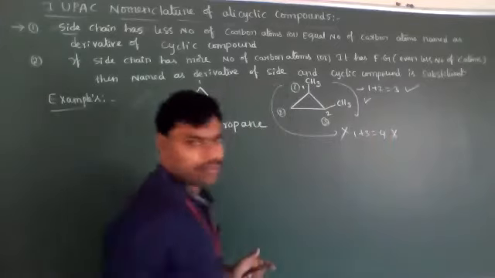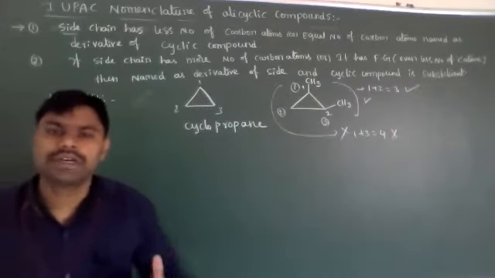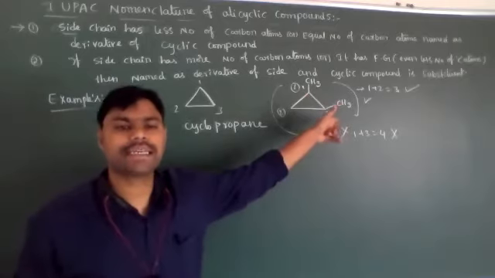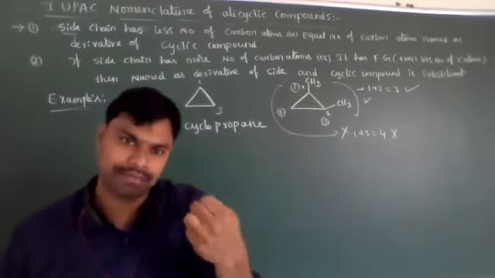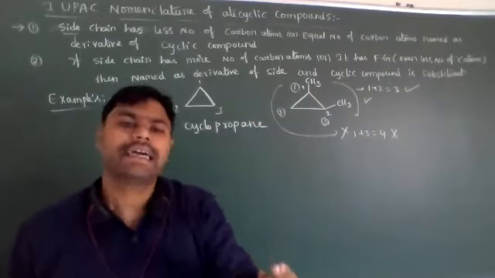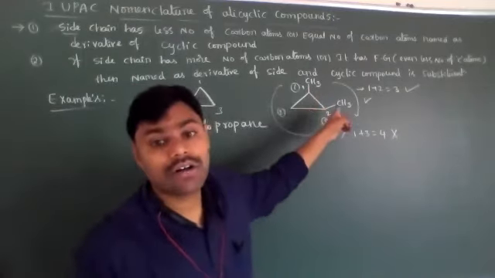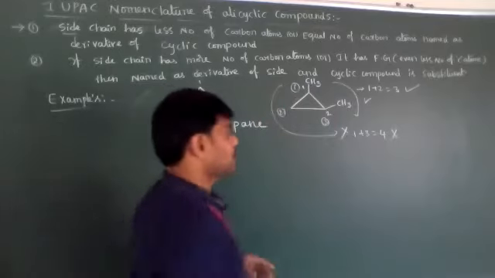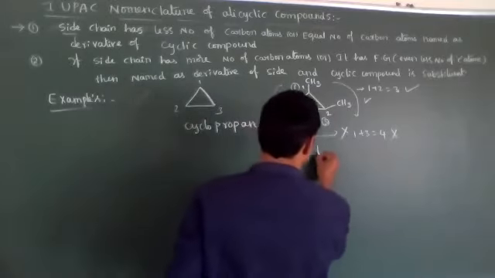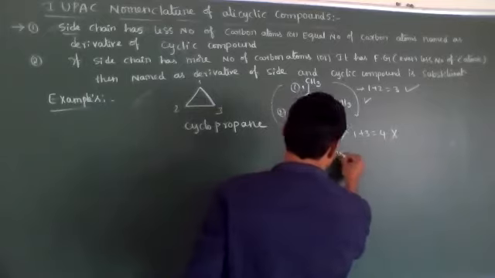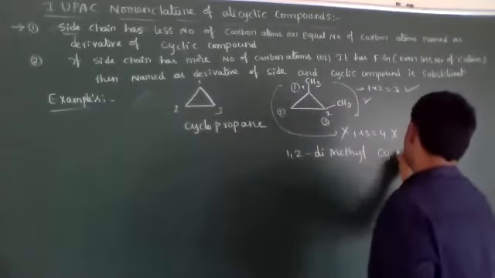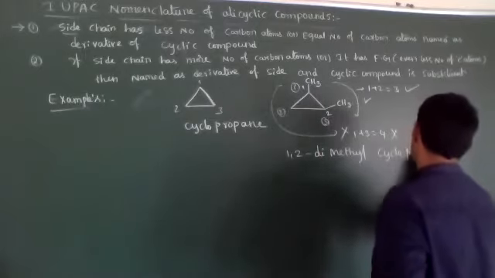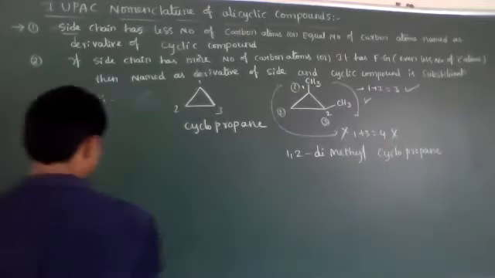Now its correct IUPAC nomenclature is 1,2. The same substituent is repeating, that's why di. How many methyl groups are present? 2 are present. Then the prefix we have to write is dimethyl cyclopropane. Very good: 1,2-dimethylcyclopropane.